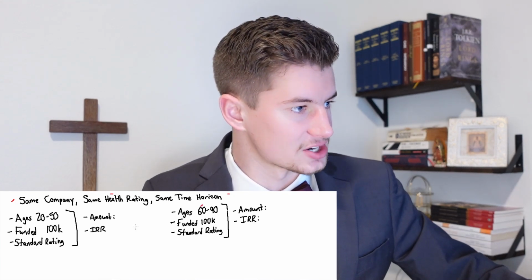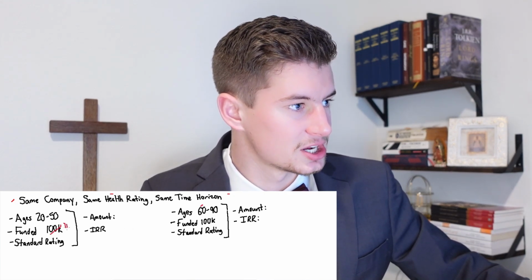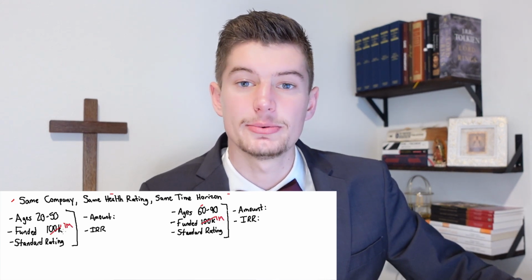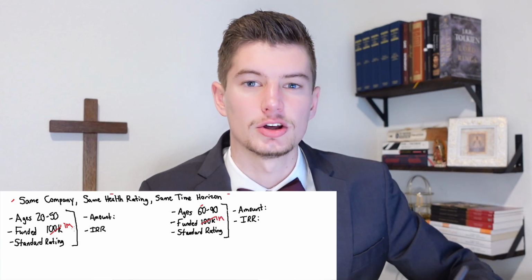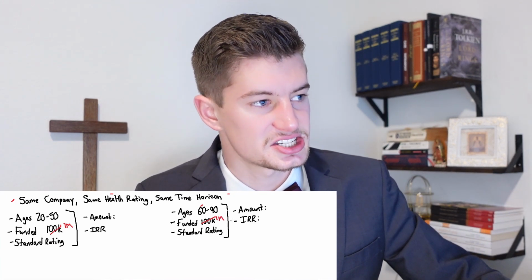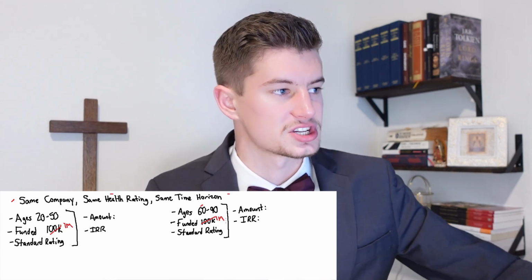Both funded with, I actually ran this at $1 million, but they funded it as fast as they could. So the 20-year-old was able to fund the policy faster, a little over $300,000 a year, so he filled this up in 3 years, and the 60-year-old had to fill this up over the course of 6 years.